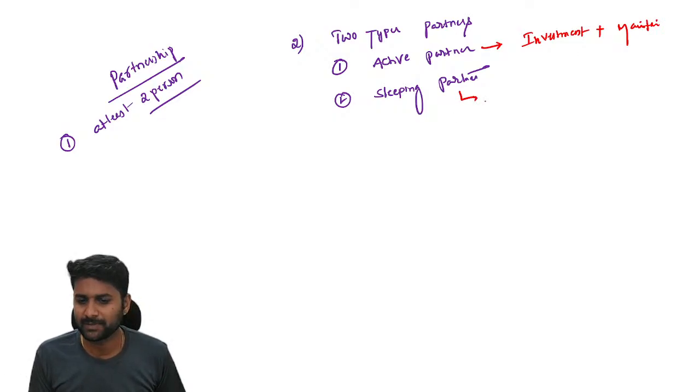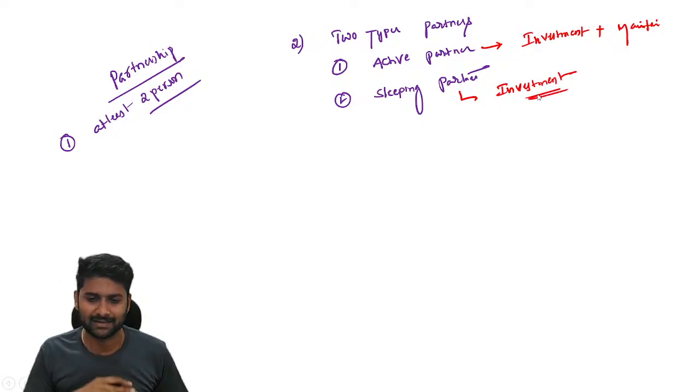What about the sleeping partner? The sleeping partner does only investment. That person does not maintain any business here. So simply he does investment. The active partner invests in the business and in the same way maintains the business. But the sleeping partner does only investment.